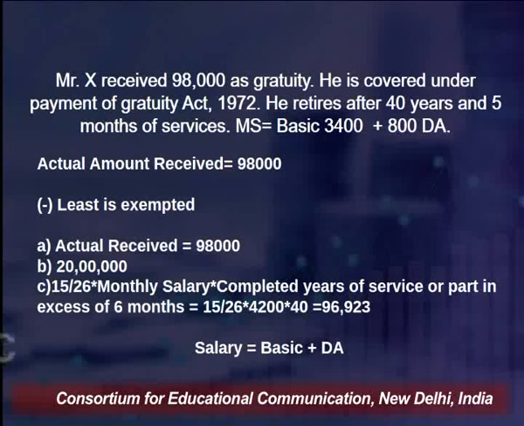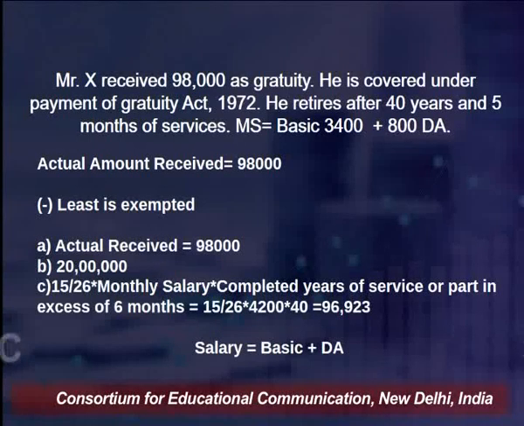The second limit, that is the ceiling that has been given under the act, is 20 lakh rupees. The third thing is 15 divided by 26 multiplied by the monthly salary, which is 4200, multiplied by 40. Because it is 40 years and 5 months, it is not exceeding the 6 months period, so we are taking the completed years of service in this case as 40. Under the third point, the amount that comes is 96,923.